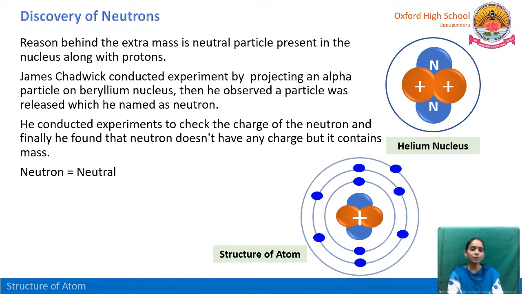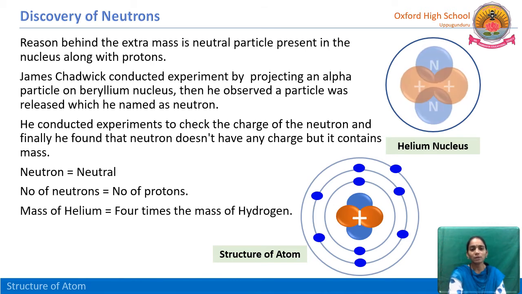Neutron means neutral, there is no charge at all. In any atom, the number of neutrons equals the number of protons. Now we got the answer why the mass of helium is 4 times the mass of hydrogen: because of the presence of the extra two particles, those are neutrons.